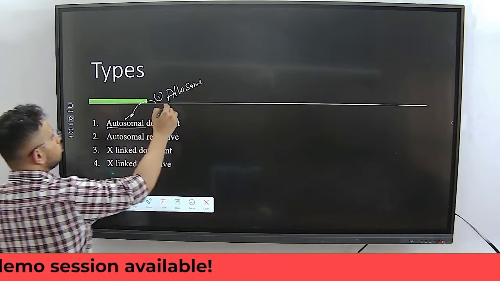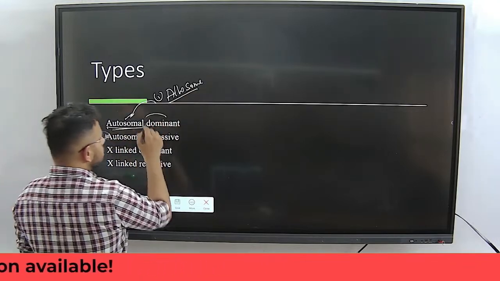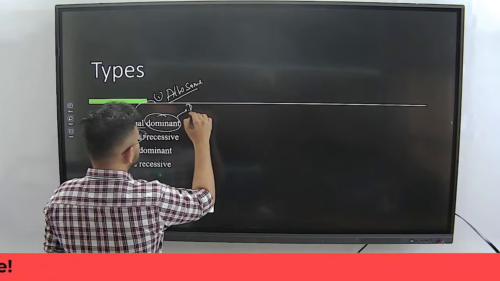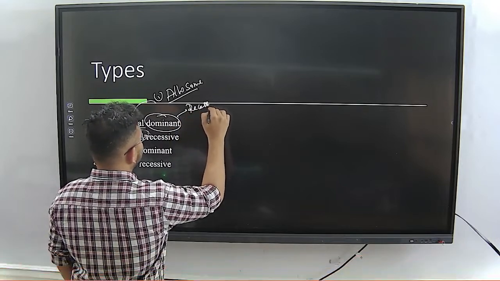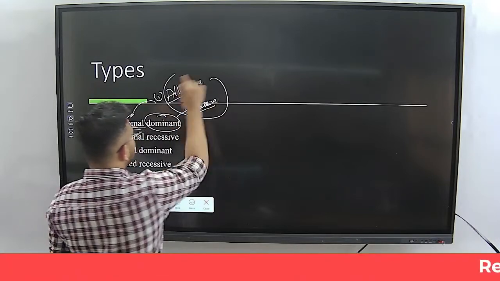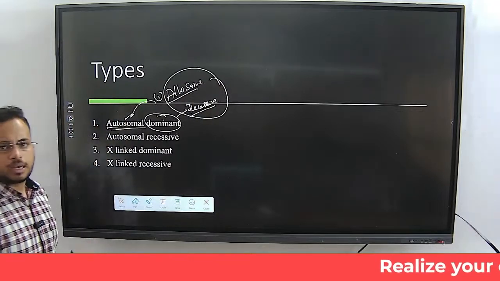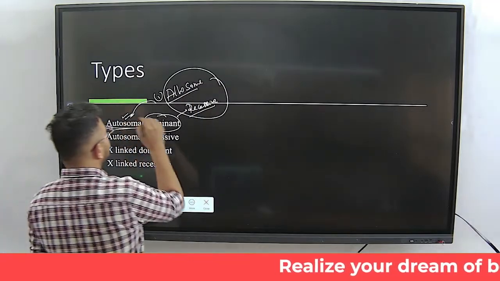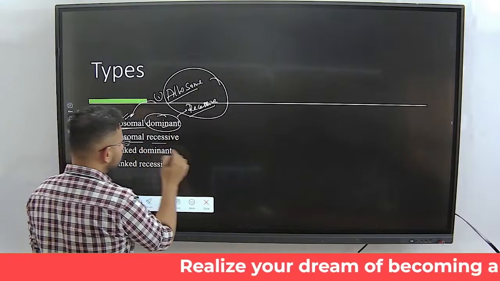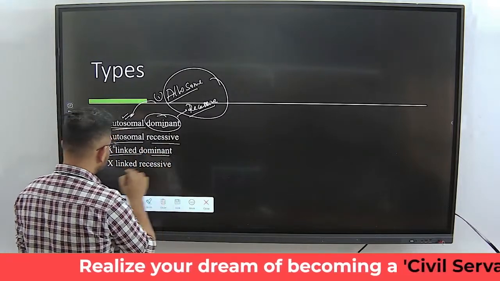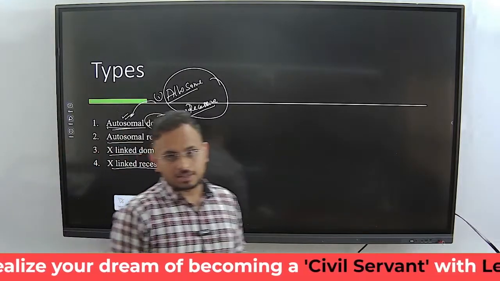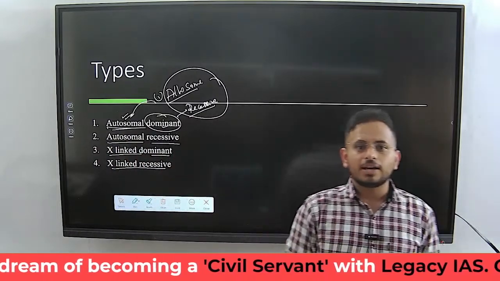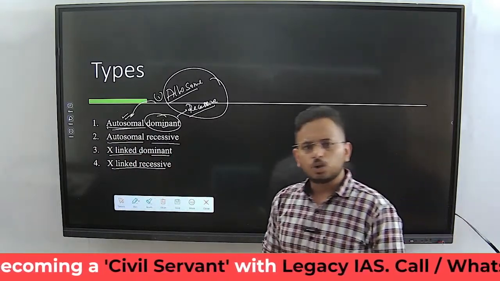You know about the allosomes, you know about the autosomes. You have a dominant here, which means you should also have a recessive. So these are the 4 terms that you should know before understanding what pedigree analysis is all about. One is autosomal dominant, autosomal recessive, X-linked dominant, and X-linked recessive. Okay, so these are the 4 different types of the pedigree analysis, and you would have studied about this.